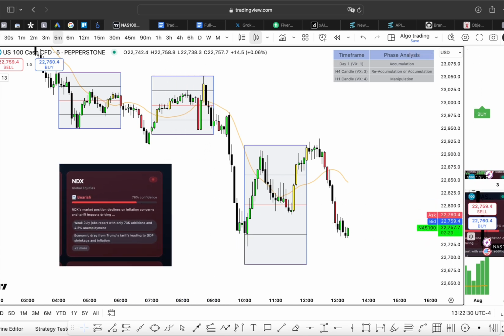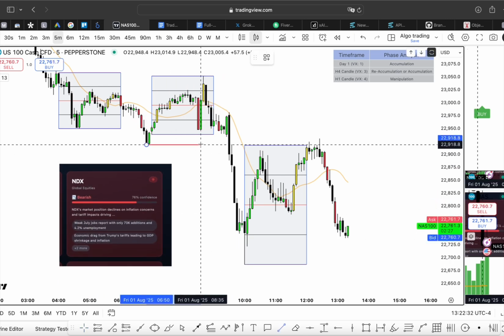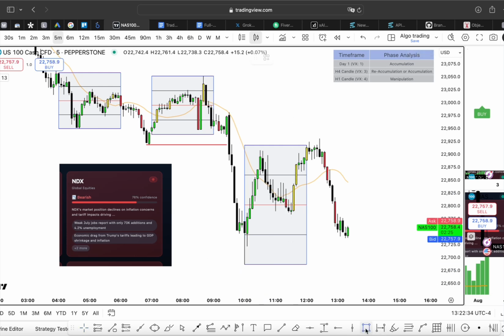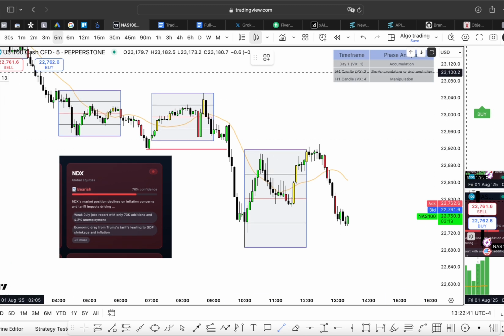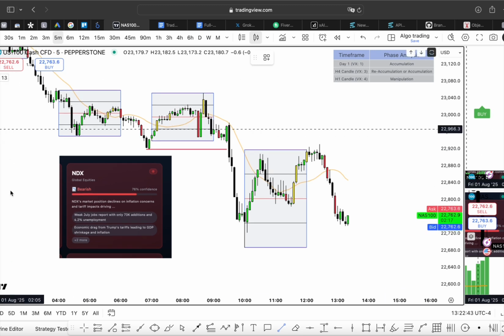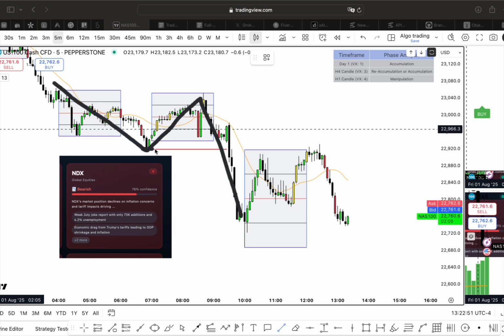We can see that price has gone and broken lows. And what do you guys know about my model number 3? My model number 3 is essentially when price does what? Has a mitigation, right? So in this case, what's the mitigation? Here it is, right? Our mitigation is basically there, close below that low, and this is our model number 3 gap, right? So this is your model number 3 gap.